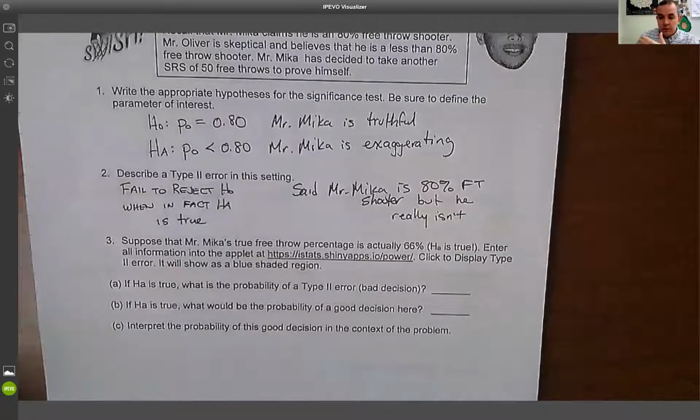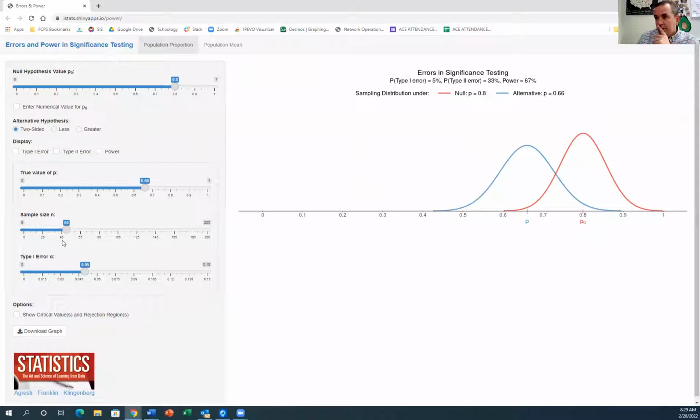So here's what we're going to do. We're going to go through and do this thing called power. So what I want to do is show you the situation here. As we look at this link, and this link is in our class file for today, you can play with it. Up here it says Mr. Micah is claiming he's an 80% free throw shooter. So if we look up here, 80% free throw shooter, we're going to try and prove less than, because that's what we're trying to do. We're trying to prove that he's actually a less than. Okay, now I'm going to say that he's really a 66% free throw shooter.